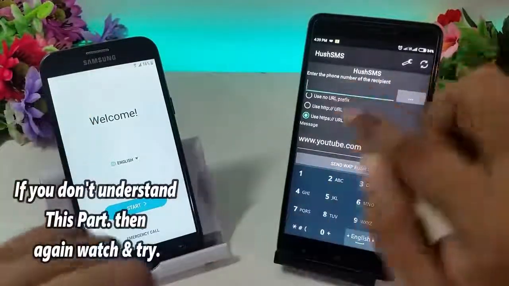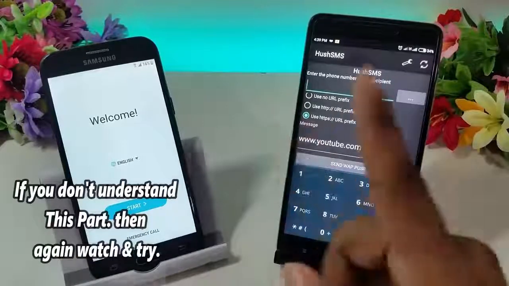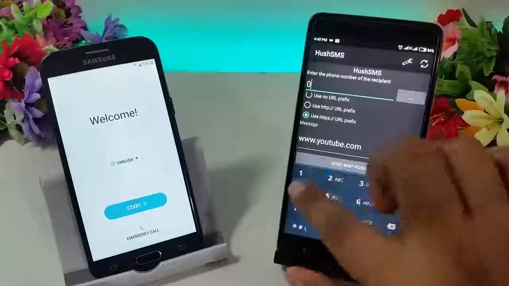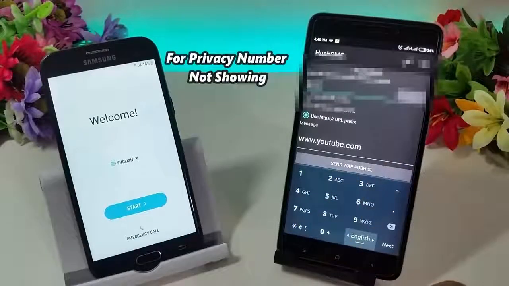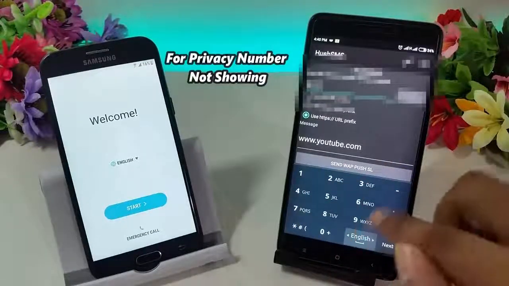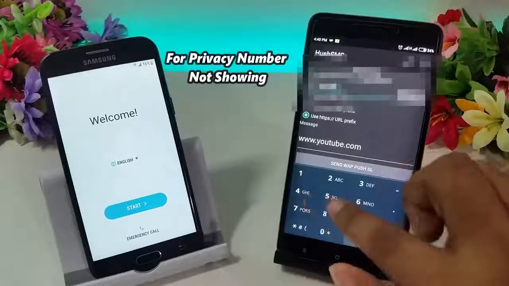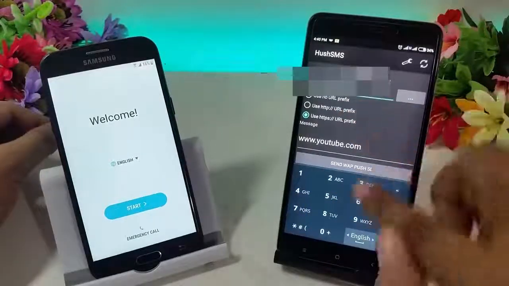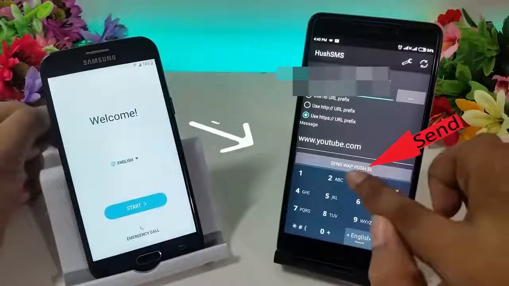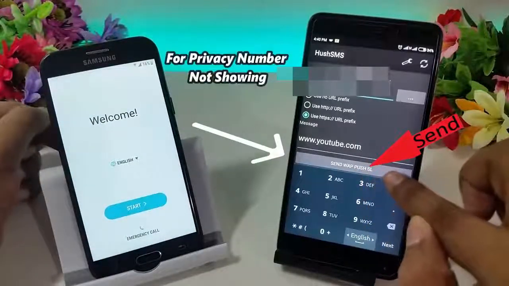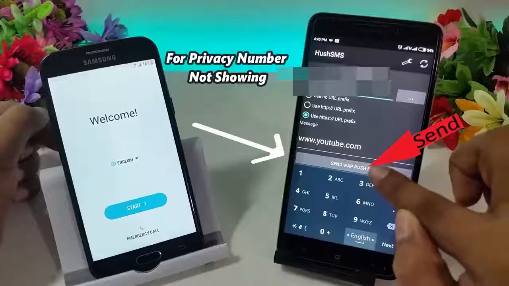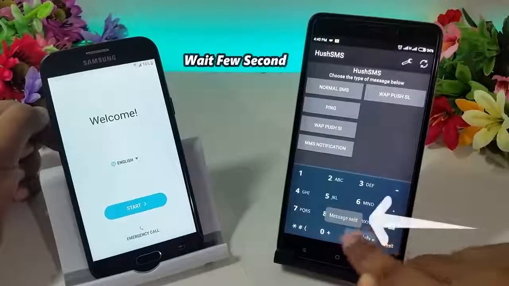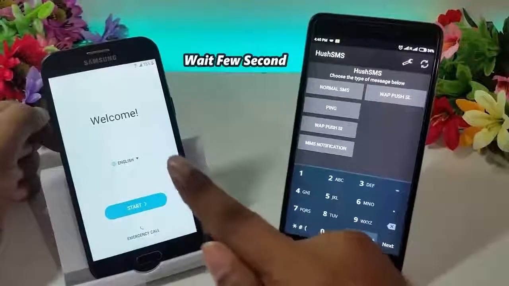Now type here to send the SMS to this phone. Send or push SL. Click here, send. Message sent, okay. Now see here.